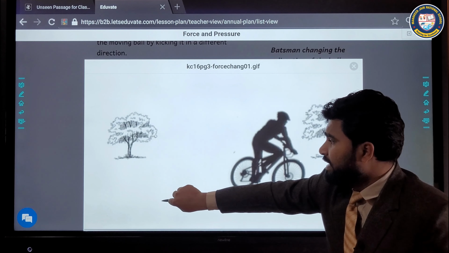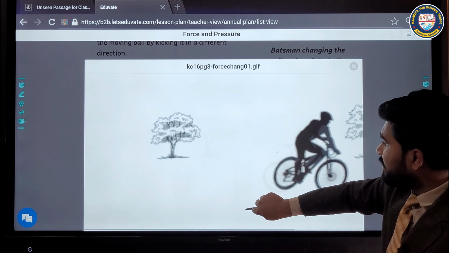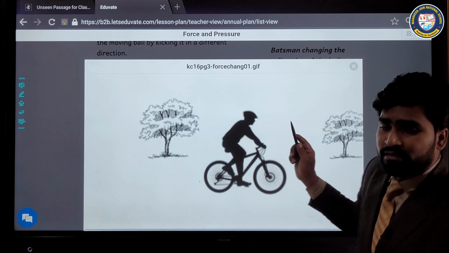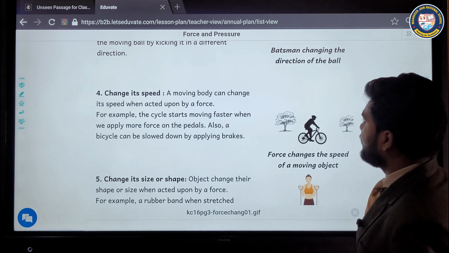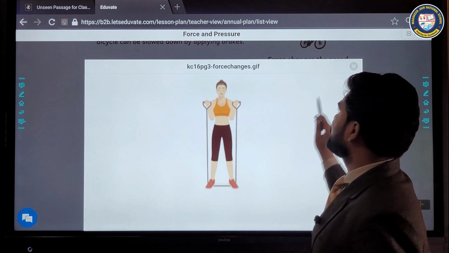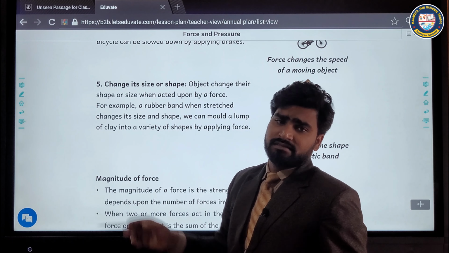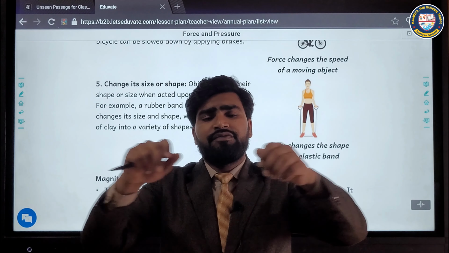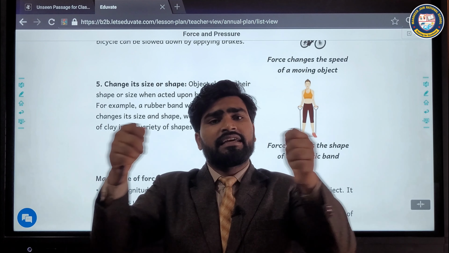But if the speed is increasing, let's see, the cycle moves forward. This is a change in the speed. Here is a change in the shape or size. We have a stretched rubber, we can increase the size and we can decrease the size.